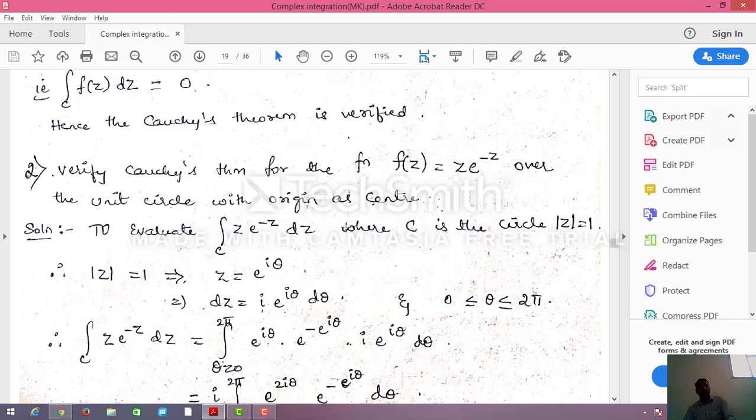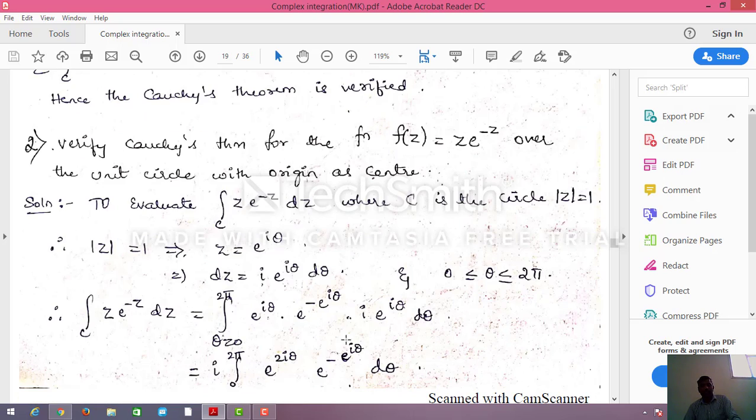Now I am going to substitute in the integral over C of z e^(-z) dz. A unit circle means the circle makes one complete rotation, that is 360 degrees, so the limits should be 0 to 2π. z is e^(iθ), e^(-z) is e^(-e^(iθ)), and dz is i e^(iθ) dθ. e^(iθ) times e^(iθ) is e^(2iθ), times e^(-e^(iθ)) dθ.